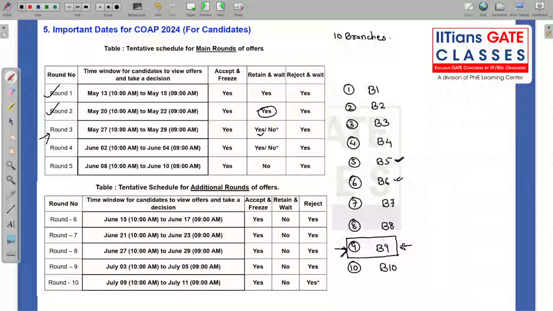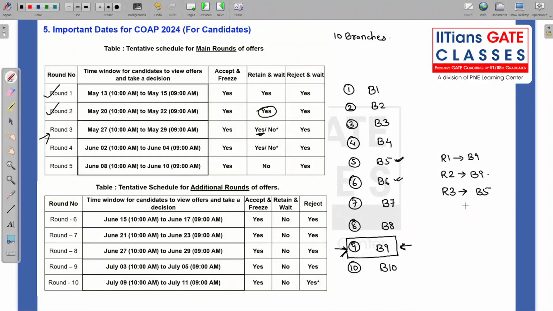When you upgraded from B9 to B5 in round 3, suppose in round 1 you got B9, in round 2 you got B9, in round 3 you got B5. Now you think you might get B1 also in round 4 or round 5. So you can retain and wait.